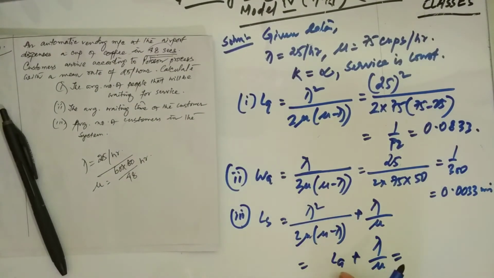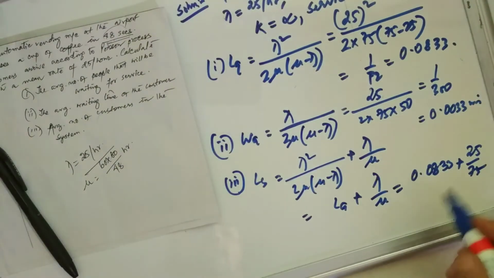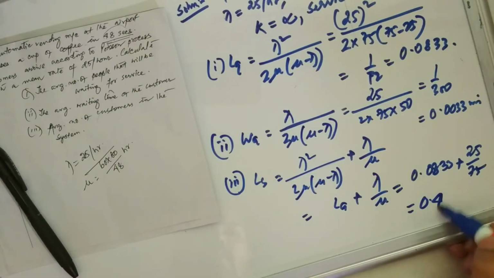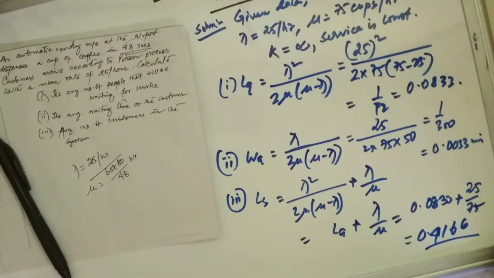So it is 0.0833 plus 25 by 75, which gives you 0.4166. That is all about the solution in the extension part of model 4.